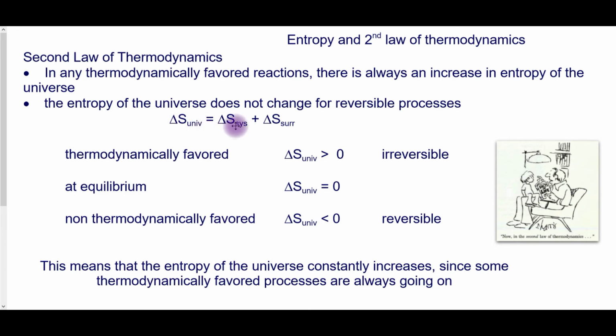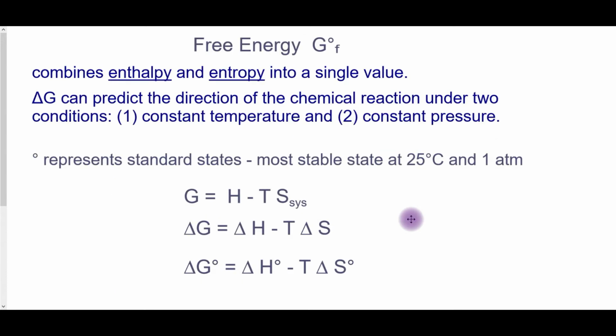Going back to the second law of thermodynamics, when we're talking about the increase of entropy of the universe, we're looking at the change in entropy for the system and the surroundings. If the change in entropy is greater than 0, it is thermodynamically favored, and that means that it is irreversible. At equilibrium, change in entropy is going to be 0. If it is not thermodynamically favored, the change in entropy is going to be less than 0. It is going to be reversible. That means that the entropy of the universe is always increasing because there are always some sort of thermodynamically favored process going on.